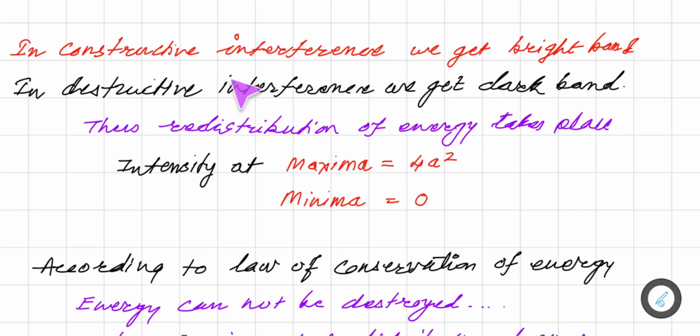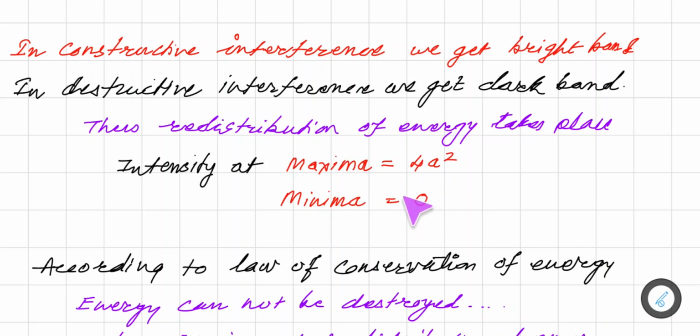Due to interference, the energy being transferred in the medium is not evenly distributed, it is uneven. In case of a bright band the intensity is very large, and in case of a dark band intensity is 0. At maxima, when two waves interfere having the same phase, the intensity is 4A square, that is the maximum intensity. And at the point where two waves interfere out of phase, the intensity is 0.